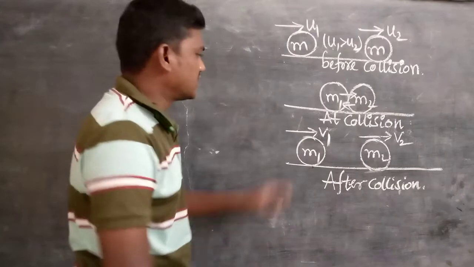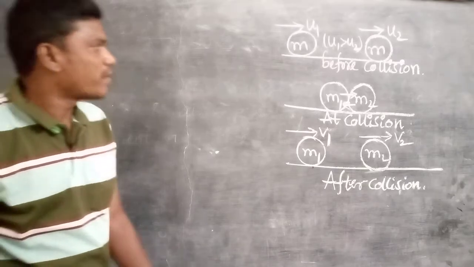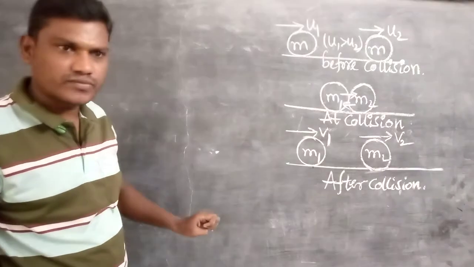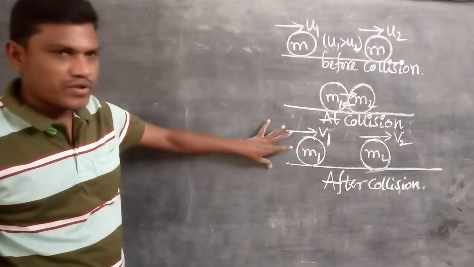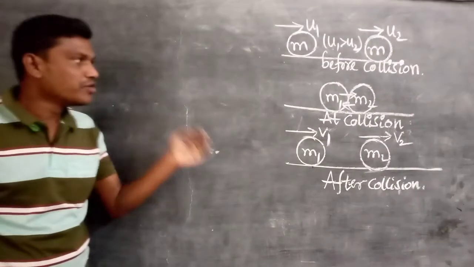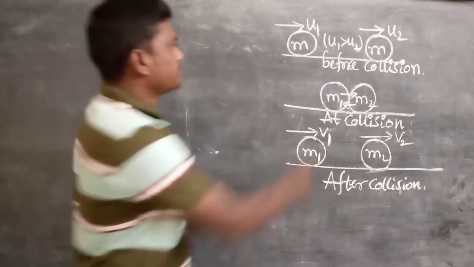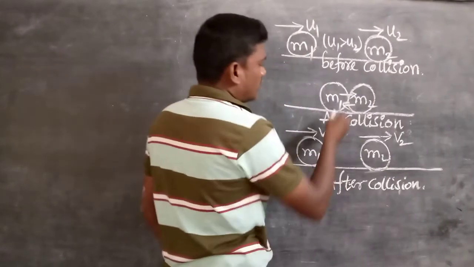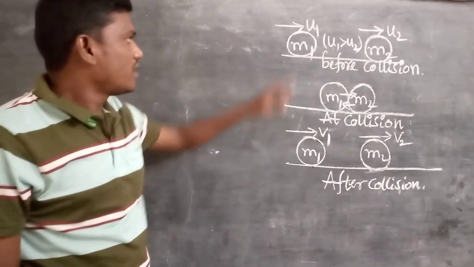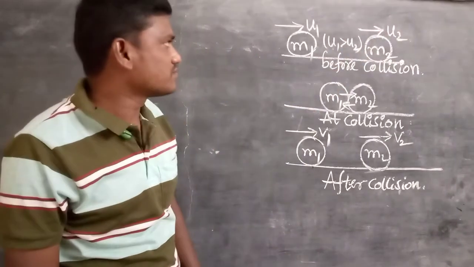So observing these diagrams, how to verify the law of conservation of momentum: if you observe this diagram, you can easily write the derivation of the law of conservation of momentum, or explain how to verify it. We consider here m1 and m2 as the two bodies. m1 moves with velocity u1 from the diagram, and m2 moves with velocity u2.